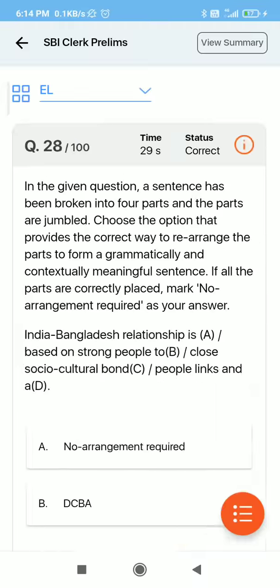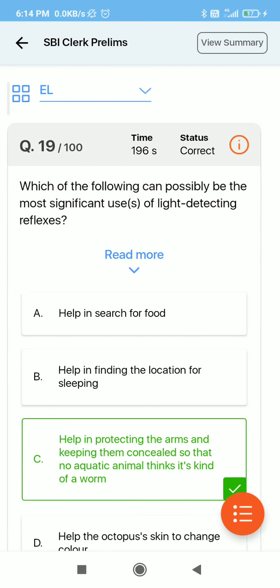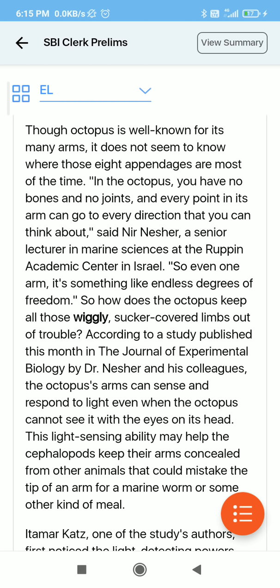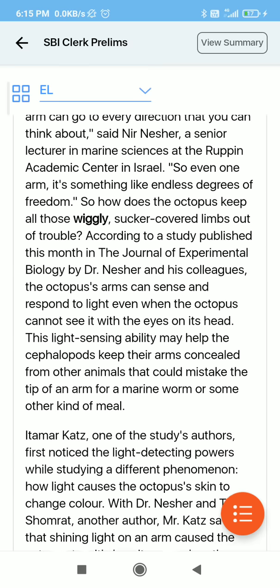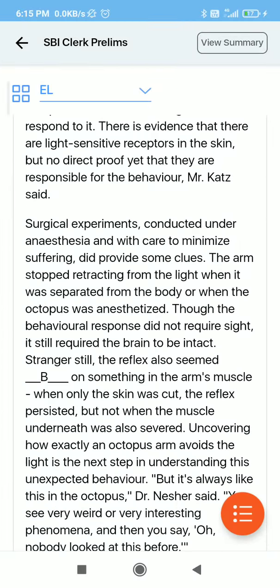Now we will move to the RC, and I will tell you how to attempt the RC without reading the whole RC. Here is the RC. I will make a separate video for this also, on how to tackle RC without reading it whole in the prelims. But I will give you a short idea in this, because we are only going to analyze.